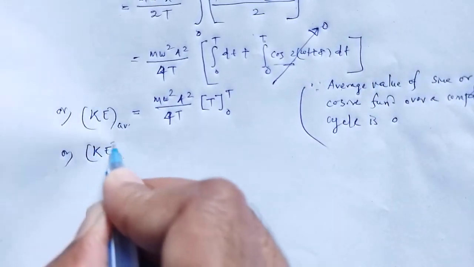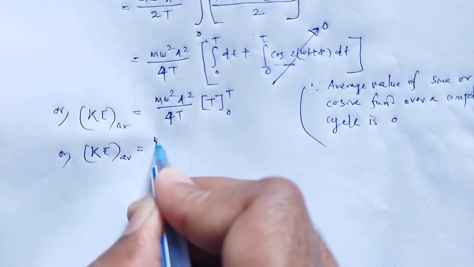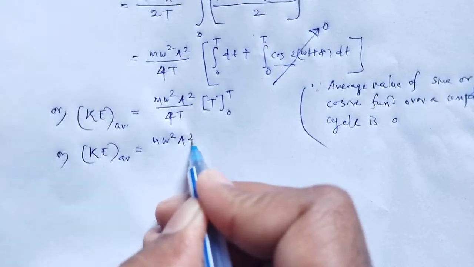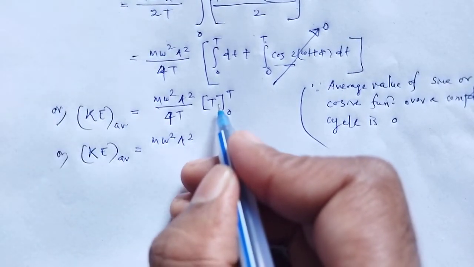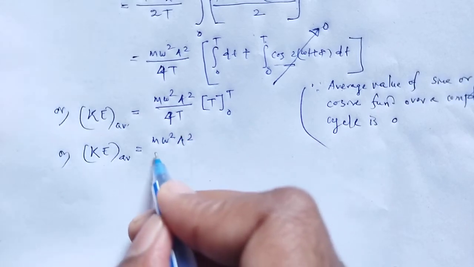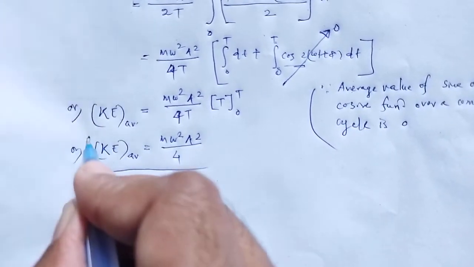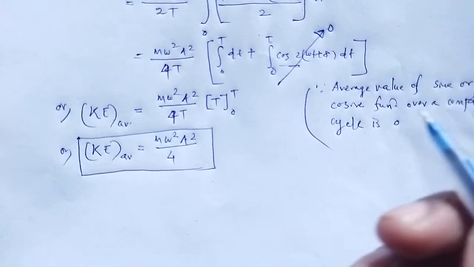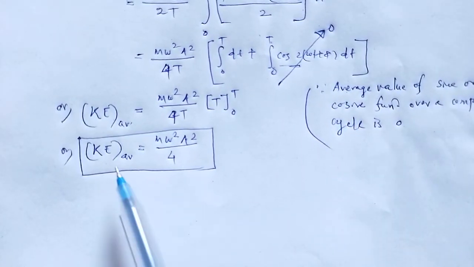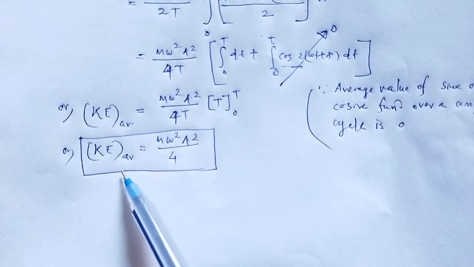Therefore the kinetic energy average will be m omega square a square, 1 t cancels out, divided by 4. That is the required expression for average kinetic energy in simple harmonic oscillator.